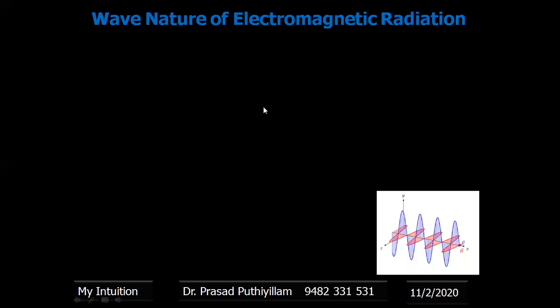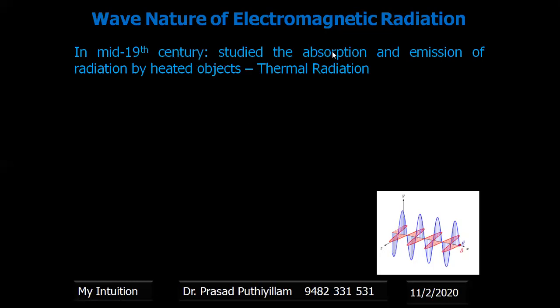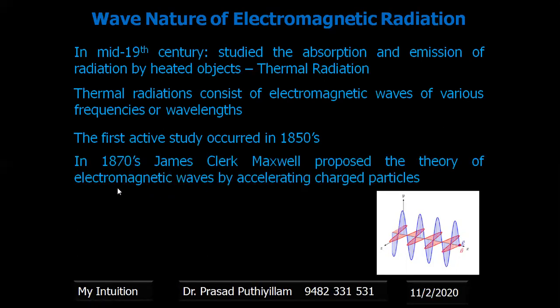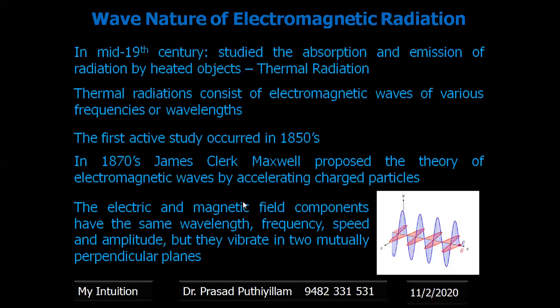So the wave nature of electromagnetic radiation was studied even in the mid 19th century. The studies on absorption and emission of radiation by heated objects, which we call thermal radiation, started. Thermal radiation consists of electromagnetic waves of various frequencies and wavelengths. The first active study on this wave nature or electromagnetic spectrum was done in the 1850s. In the 1870s, James Clerk Maxwell proposed the theory of electromagnetic waves produced by accelerating charged particles.